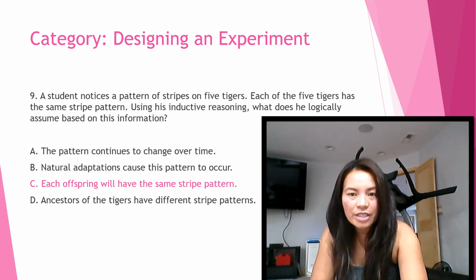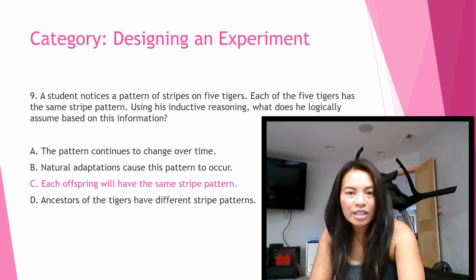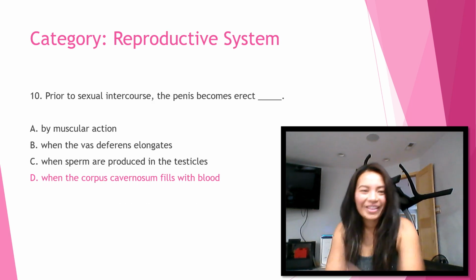Okay, inductive reasoning involves making specific observations and using them to make broad statements. The student observes that all of the tigers have the same stripe pattern. He can use this observation to make the broad statement that all the tigers' offspring will have the same stripe pattern. That's the answer.